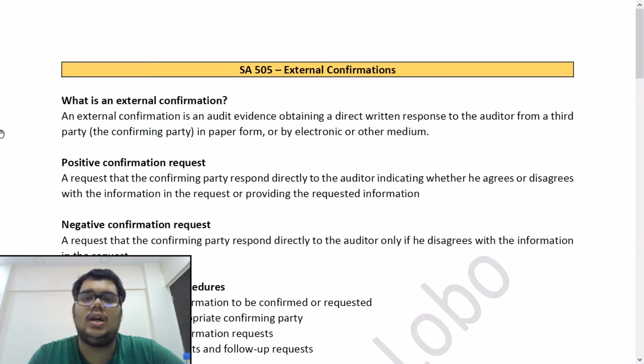Now, one more thing. If any auditor writes to Kotak Mahindra Bank that give me the balances of so and so company, will Kotak Mahindra Bank respond? The answer is no. Kotak Mahindra Bank will not respond unless the confirmation request which the auditor is sending contains signatures of the management.